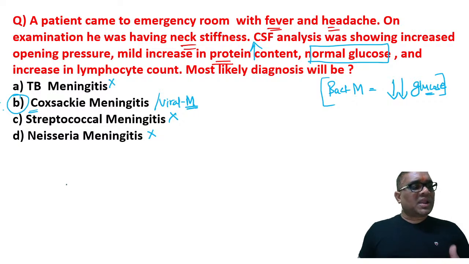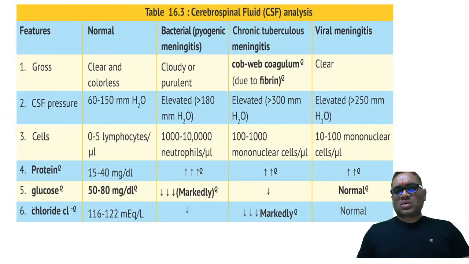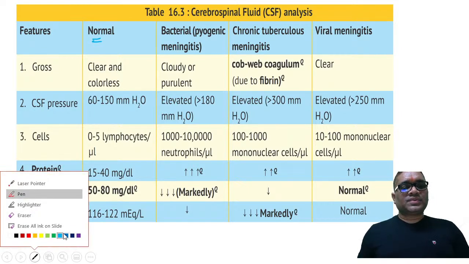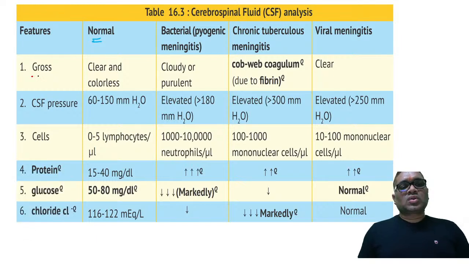So I will just explain you this CSF analysis in a brief manner. This is the last question. So now you can see CSF examination. First, I will tell you the normal finding. Right. There are 6 parameters which we should know: gross finding, CSF pressure, cells, proteins, glucose and chloride level.